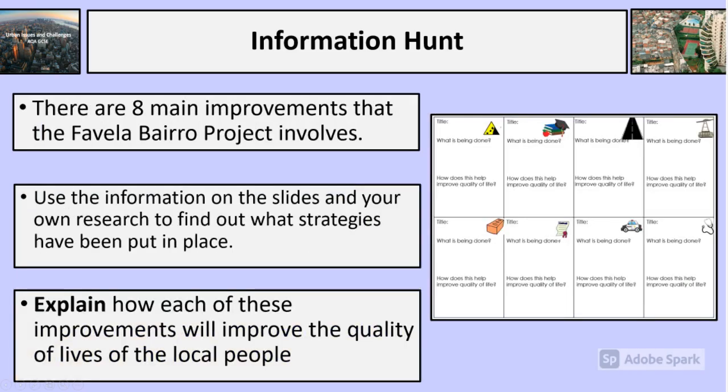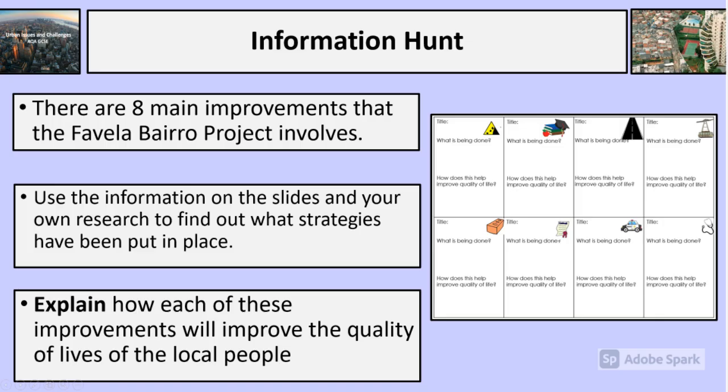Today's main task is an information hunt. Now there are 8 main improvements that the Favela Bairro project involves. So use the information on the slides and your own research to find out what strategies have been put in place. If you look at the right hand side of the screen, that is the worksheet that you'll be going through today. So you have to write what the improvement is, what is being done, and how does this improve quality of life. So make sure you explain each of the improvements and whether it will improve the quality of life for local people.